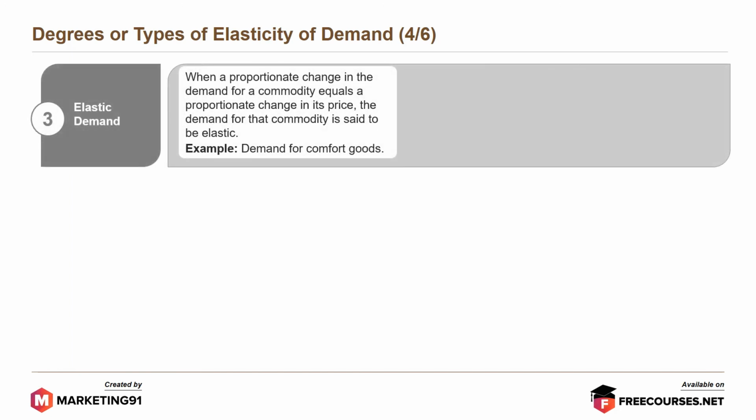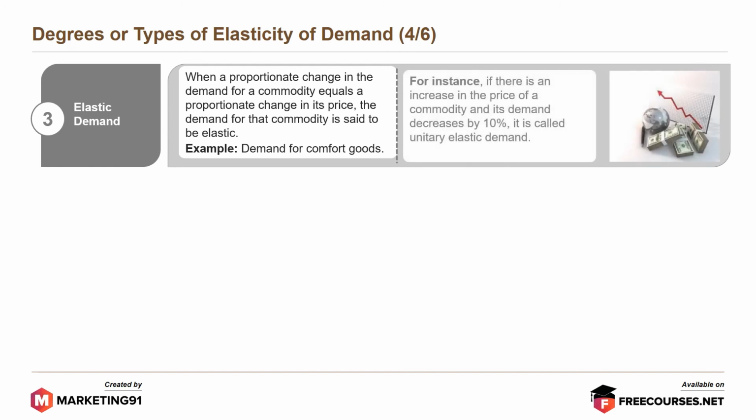Moving further, unitary elastic demand. When a proportionate change in the demand for a commodity equals the proportionate change in its price, the demand for that commodity is said to be unitary elastic. Example, demand for comfort goods. For instance, if there is a 10% increase in the price of a commodity and its demand decreases by 10%, it is called unitary elastic demand.